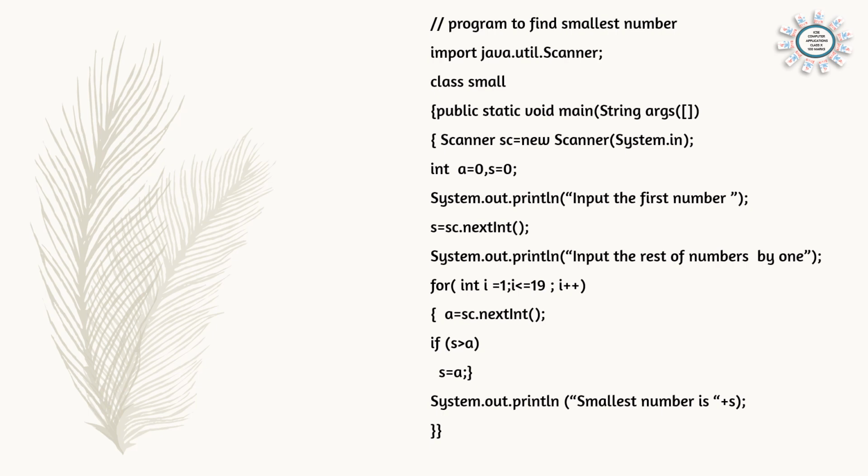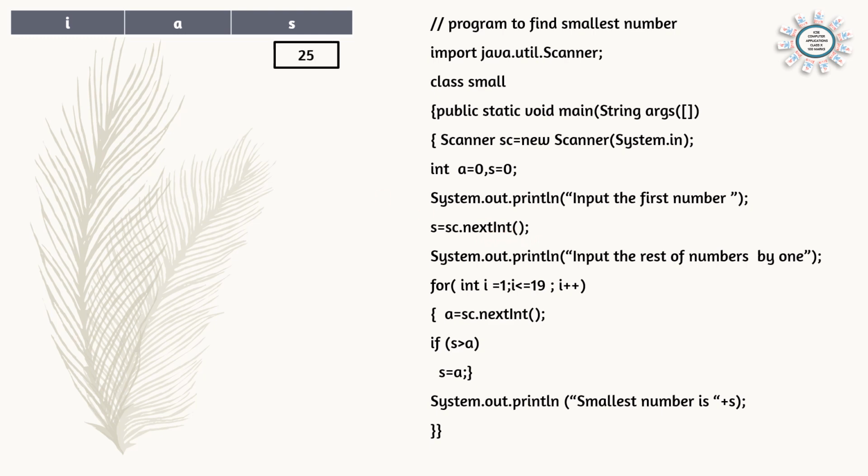So here, before starting the loop, accept the first number. See, the message is given: System.out.println("Input the first number"), and we are storing the first number in the variable s. s = sc.nextInt(). Accepting the integer number, so whatever number you enter will be stored in the variable s. So one number is taken. How many numbers are remaining?